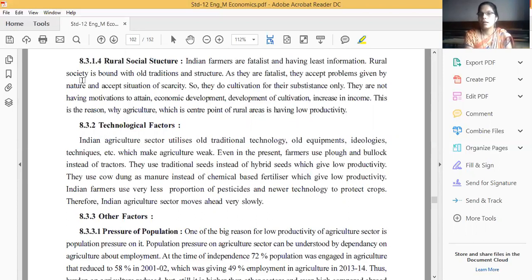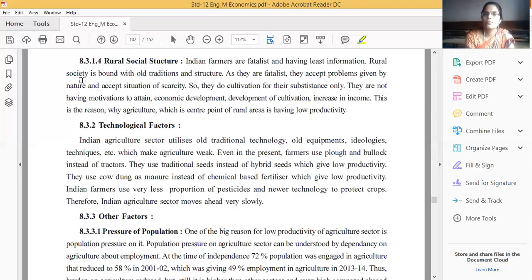As they are fatalist, they accept problems given by nature and accept situations of scarcity. So they cultivate only for subsistence. They do not have motivation to attain economic development of cultivation and increase their income. They are not trying for that.